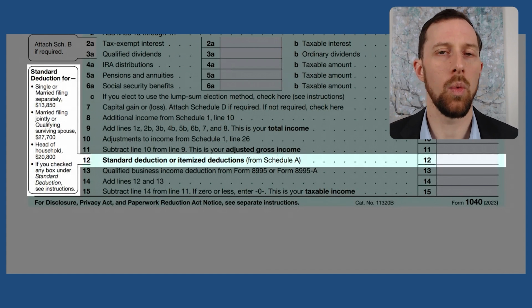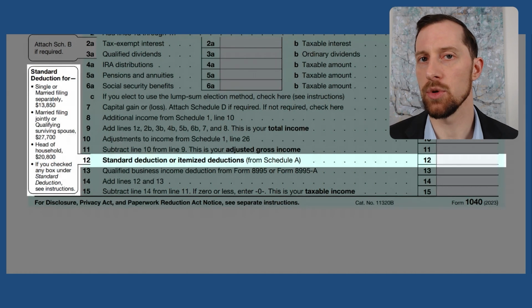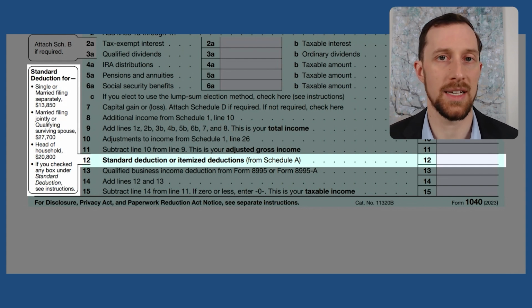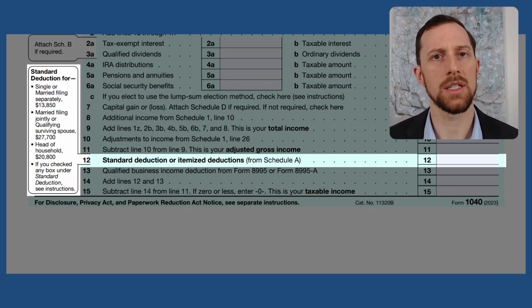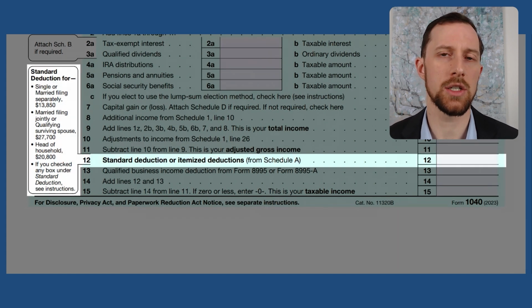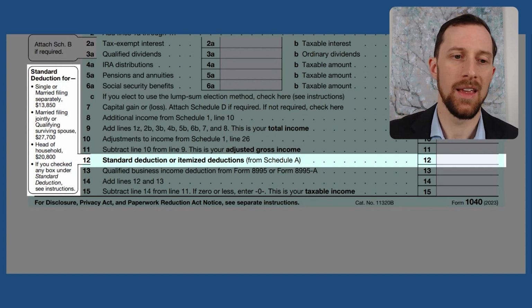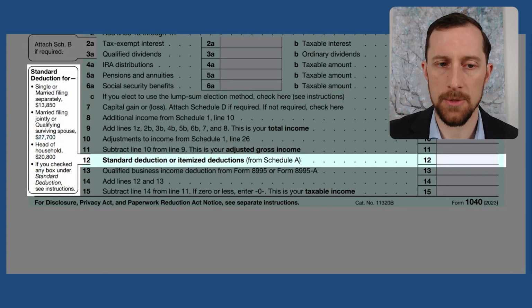So as you think about ways that you can plan your taxes out, if you are going to be making large charitable gifts, let's say close to $20,000, and maybe you only have $5,000 of state and local income taxes or state and local real estate taxes, you've got $25,000. And if you're married filing jointly, well, then you're right below that standard deduction. So this is where we really got to talk to clients about when does it make sense to take the standard deduction? And maybe are there ways that we can clump and bunch multiple years of charitable gifts so that we surpass that standard deduction? Again, standard deduction for married filing jointly in 2023 was that $27,700.